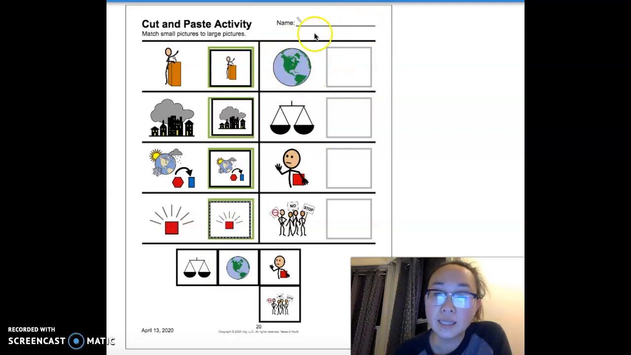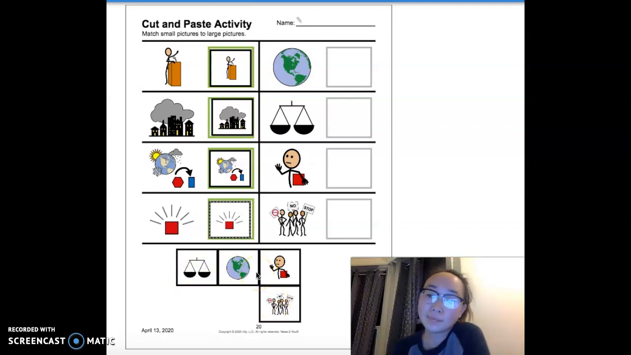This icon shows Earth, another one of our vocabulary words, Earth. Earth is the third planet from the sun. Earth is where we live. It is the world that we live on. Can we find the same one here? Yes, Earth. Very good.